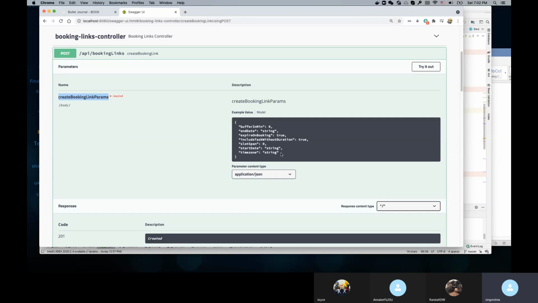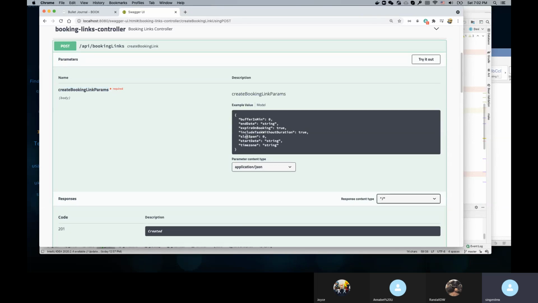Okay, so actually it will use default parameters. Like this is 0, end of day maybe is end of next month, expire on booking is true, and this is probably false. So this is something they will specify. Start date I think is tomorrow, the next day. Time zone uses the browser's time zone.